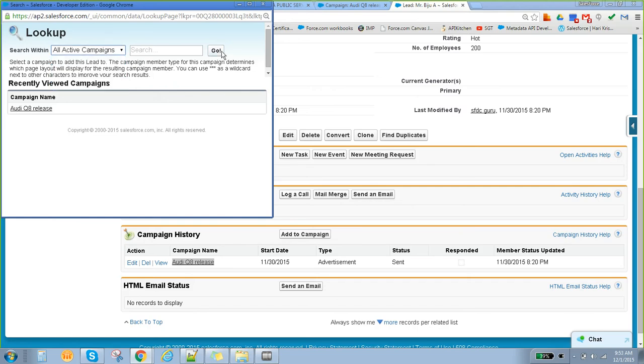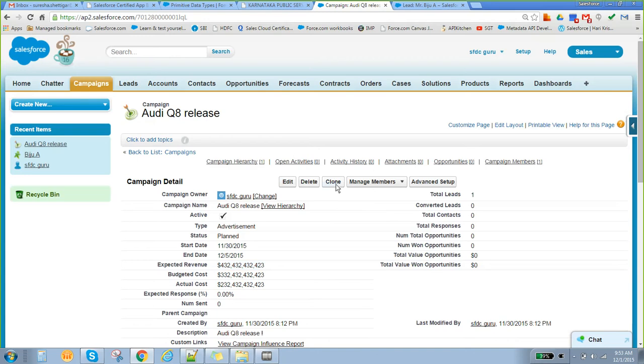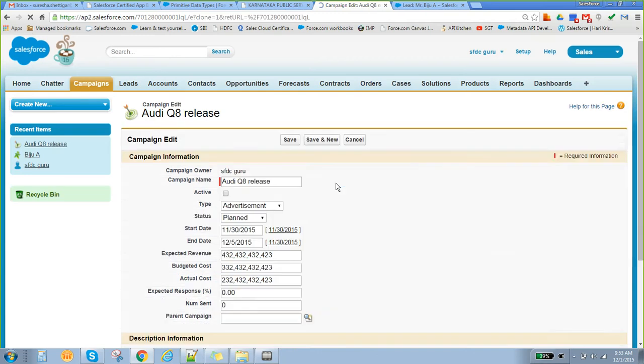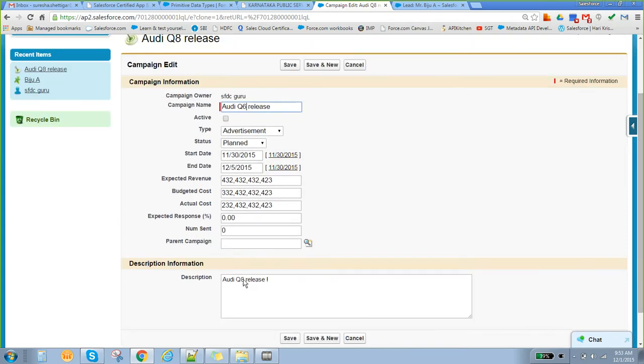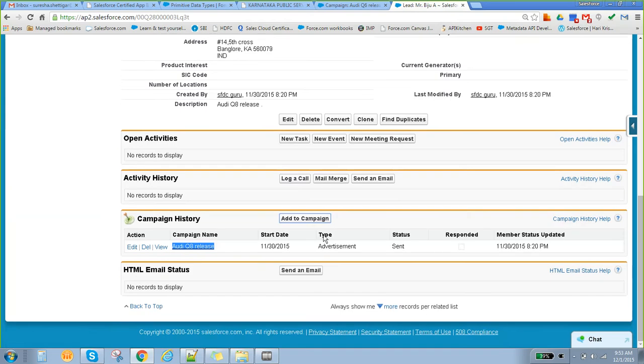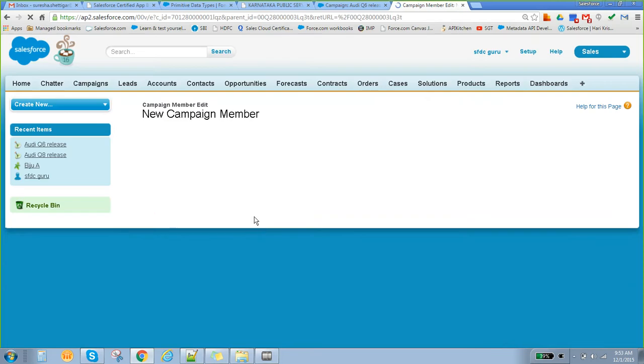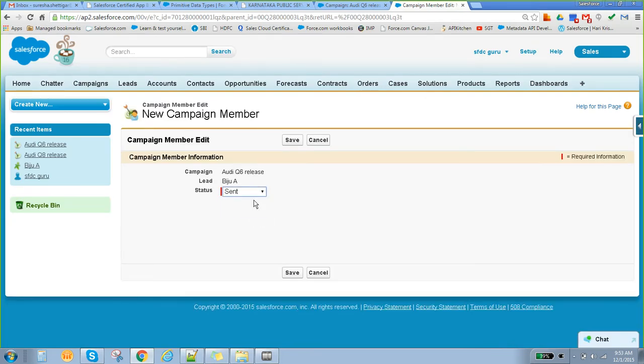I will select all active campaigns. I think there are no other campaigns actually, so let me create one more campaign. Let me clone this particular one. Clone is nothing but duplicating. I'll name it Q6 release. It should be active, make sure it is active. Now if you see here, with add campaign, you can add Q6 also.